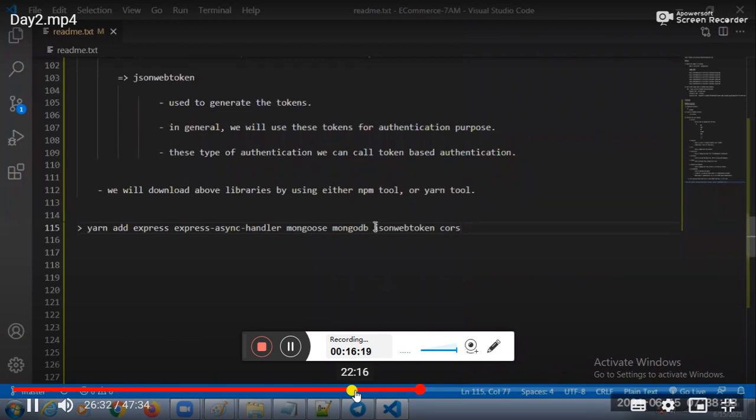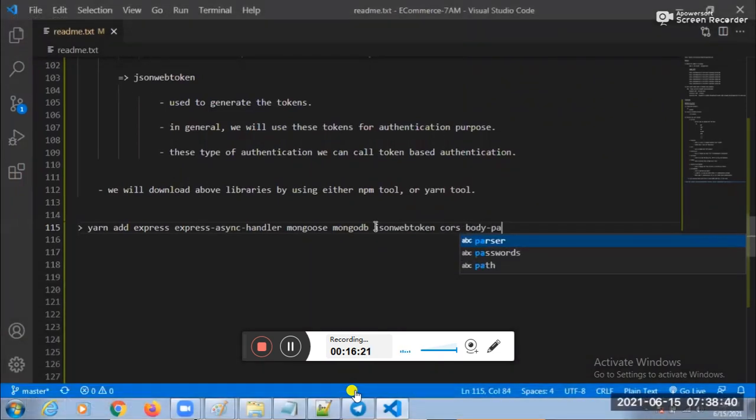Next one. What is the one more thing here? Next one, we need to go for body parser, with the help of body parser. Next one, any other thing? Bcrypt JS, one more thing is bcrypt JS. Next one, dotenv. Count it again: 1, 2, 3, 4, 5, 6, 7, 8, 9. Guys, hyphen save. So automatically these 9 libraries will download.